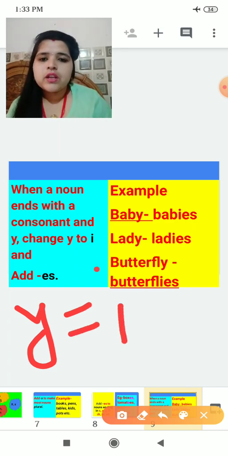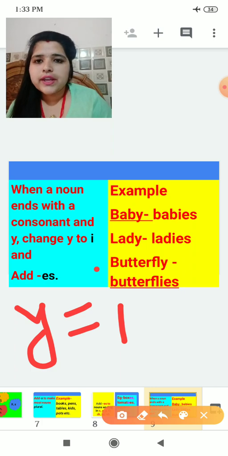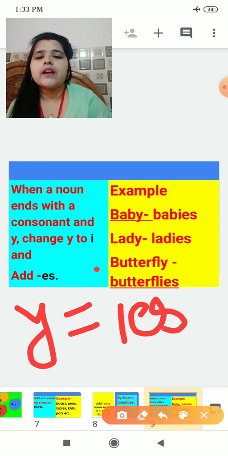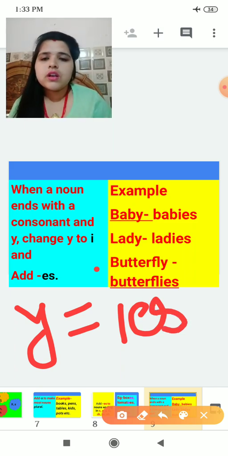We will change y to i, and we will put es behind. Understood or not? Okay, again I am repeating.